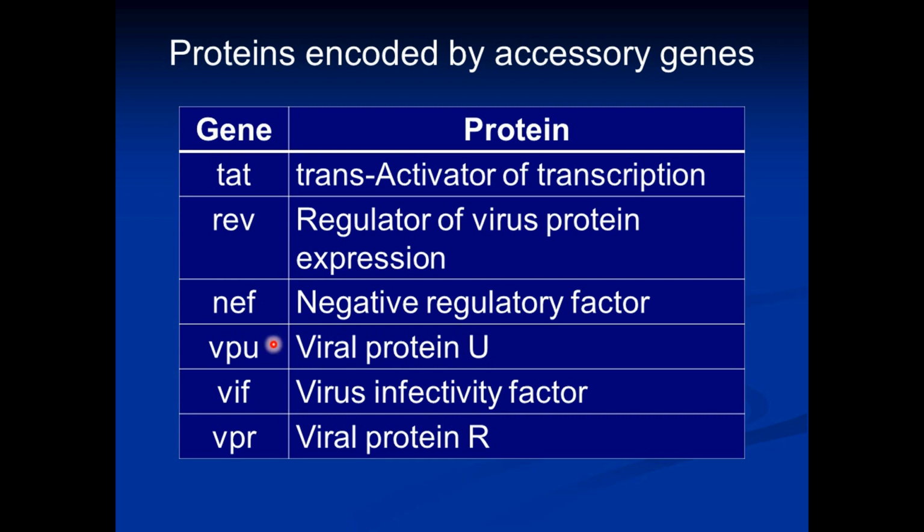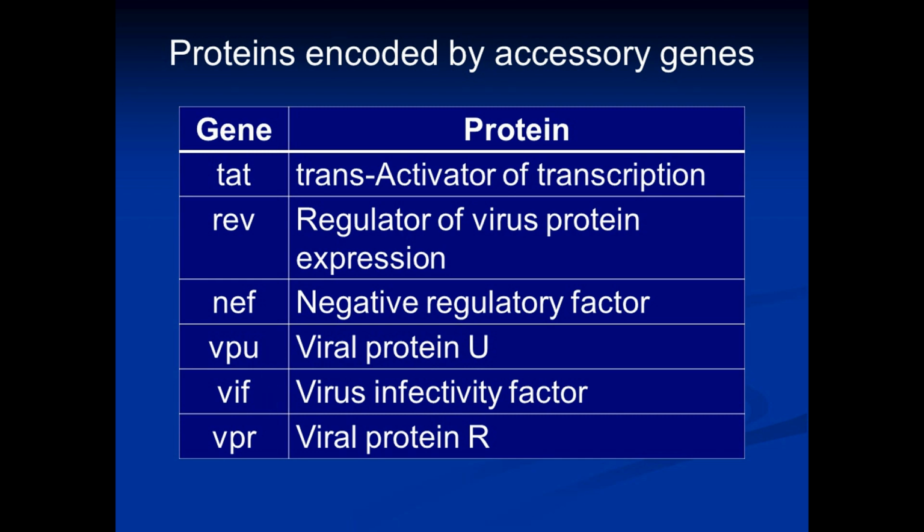The gene VPU encodes a protein known as viral protein U, and this protein promotes the proteolytic breakdown of CD4, newly synthesized CD4 molecules in the infected cell. Normally, these CD4 molecules get inserted in the cell membrane and they act as a co-receptor. By promoting the proteolysis of newly synthesized CD4, viral protein U prevents the insertion of CD4 in the cell membrane, so the functioning of the helper T cell will be impaired.